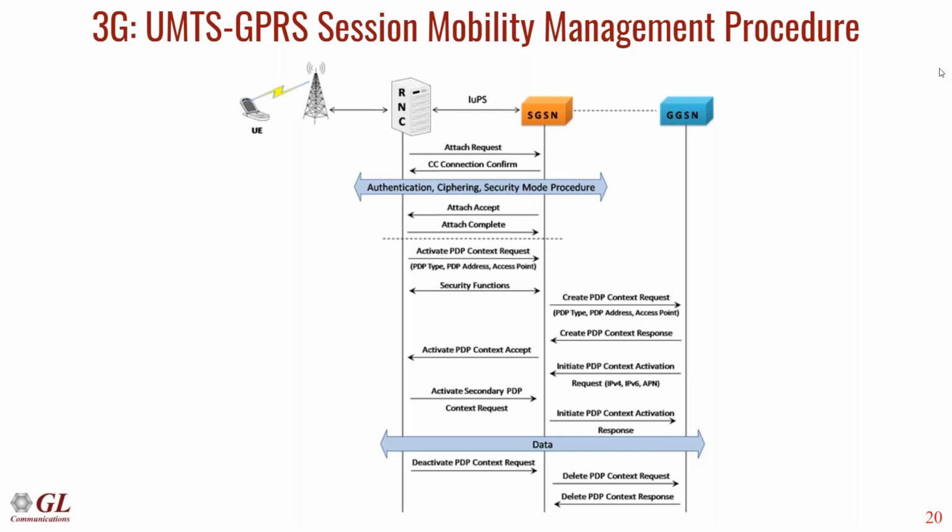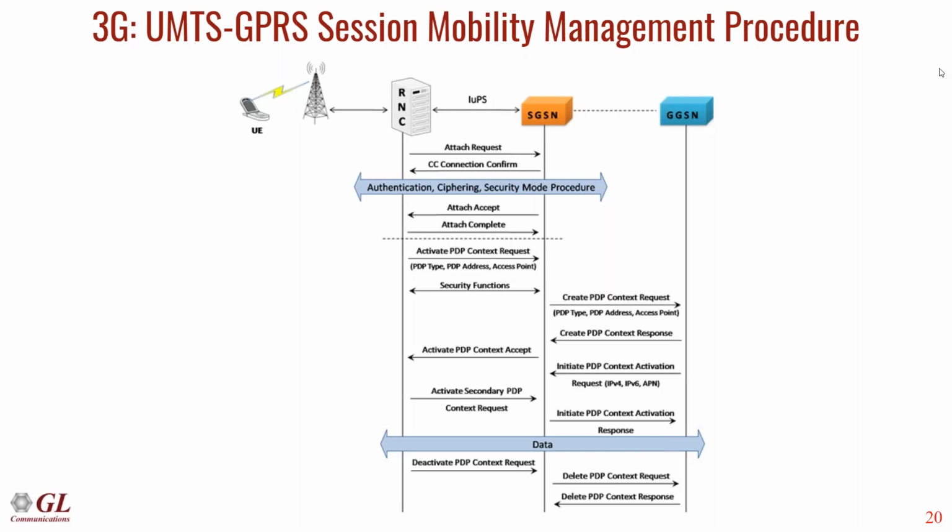The SGSN can query the HLR to get the authentication parameters, authenticates the UE and accepts the attach request from the UE. Once the attach is complete, the UE can send the PDP context request by asking for the IP address and the access point name. Then SGSN will request the GGSN to activate a PDP context, that is nothing but allocating an IP to the UE.